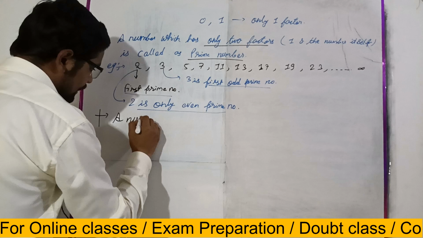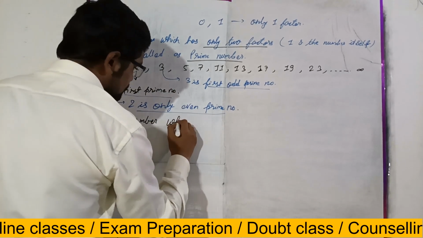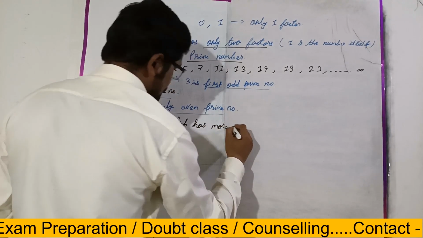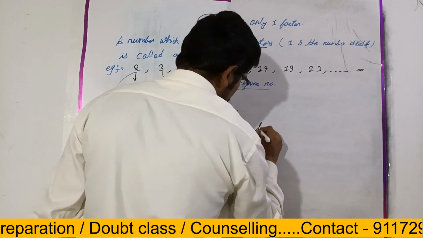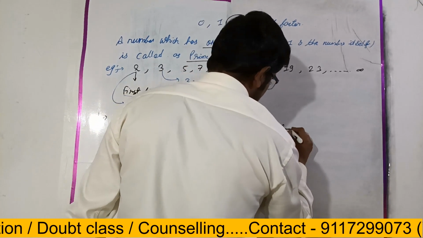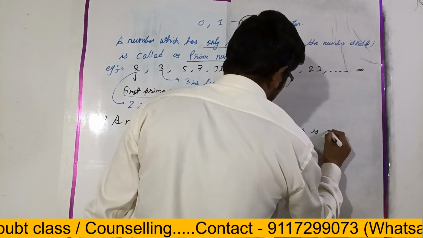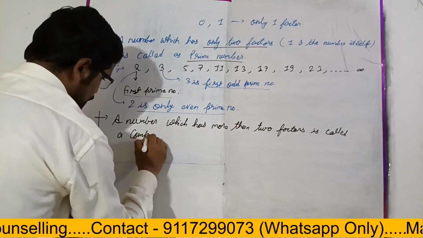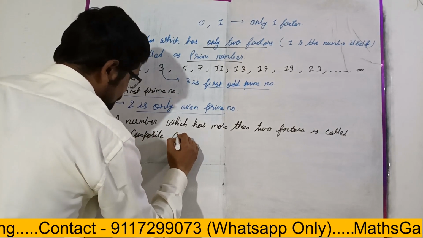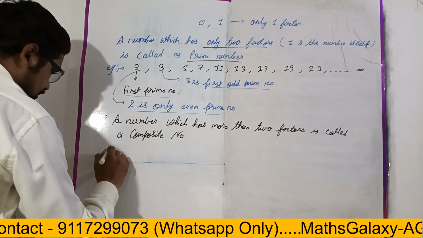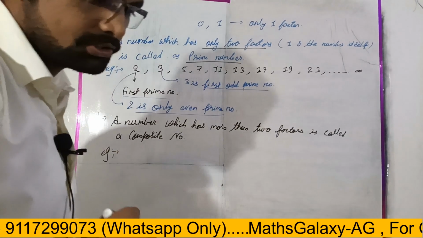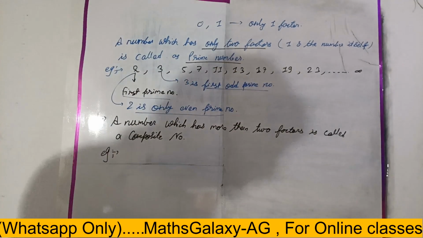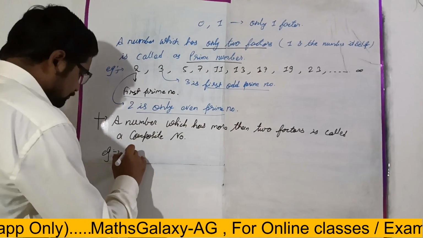So we can say that a number which has more than two factors is called a composite number, right? Is it clear? Can you give me some examples of composite numbers? Let's check from the start: 0, 1, 2, 3, like this. 4. So the first one will be 4, right?